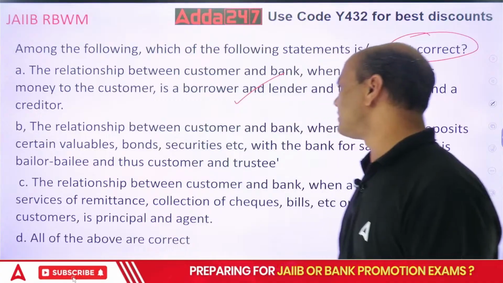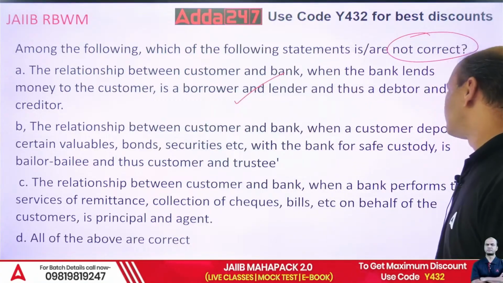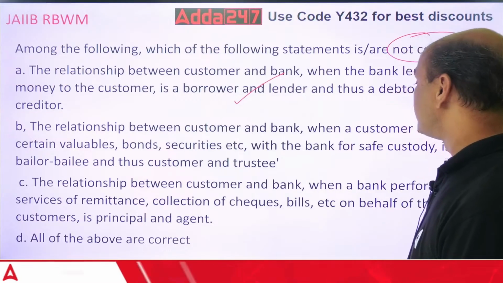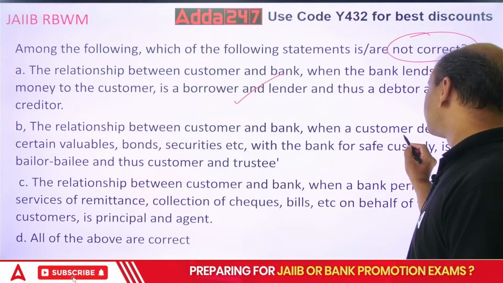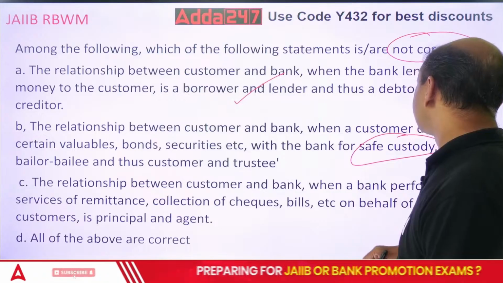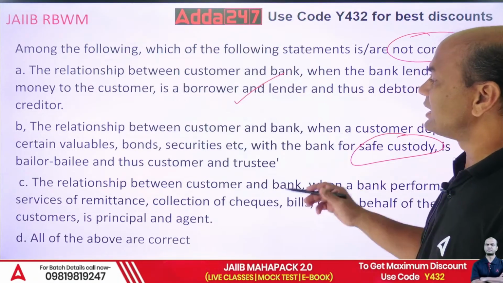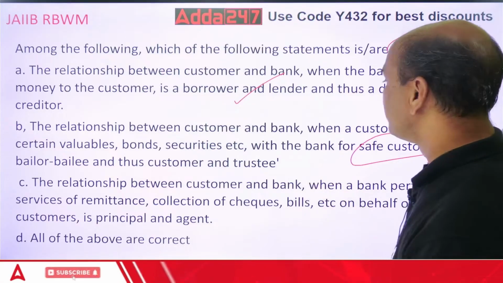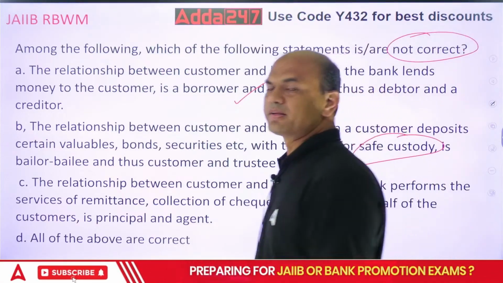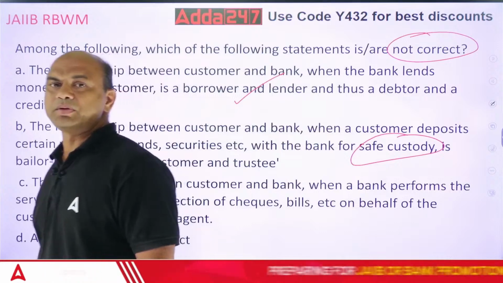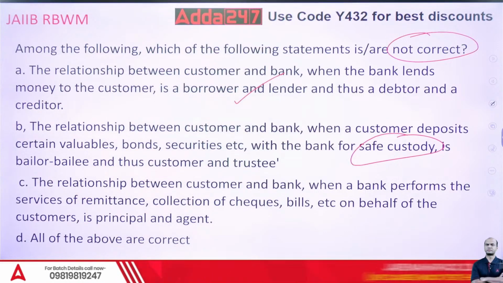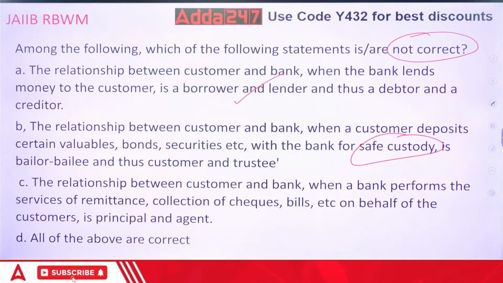The relationship between the customer and the bank, when the customer deposits certain valuables, bonds, securities with the bank for safe custody, is bailor-bailee, and thus customer and trustee. Bailor-bailee, what is bailment? What do you mean by bailment? Everyone, what is bailment? Who can answer me?